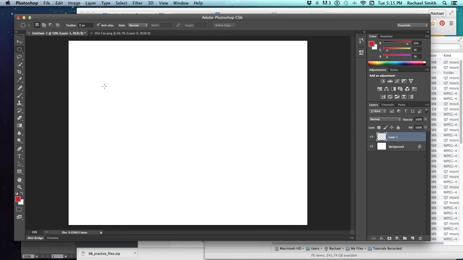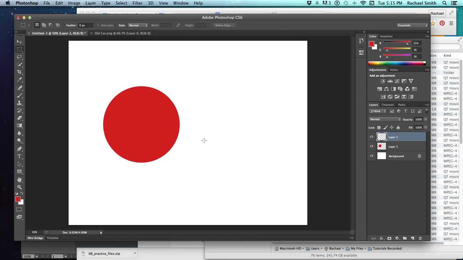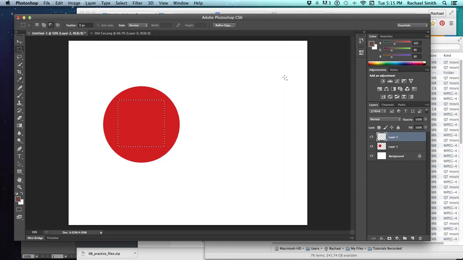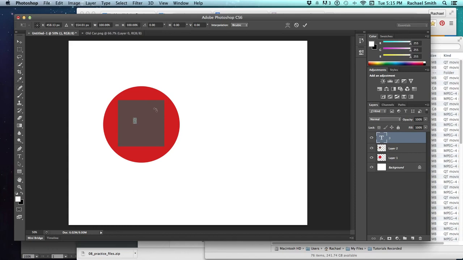Make a new layer, and I'm just going to create a very simple kind of logo looking graphic on just a couple of new layers. Okay, I have 3 layers.